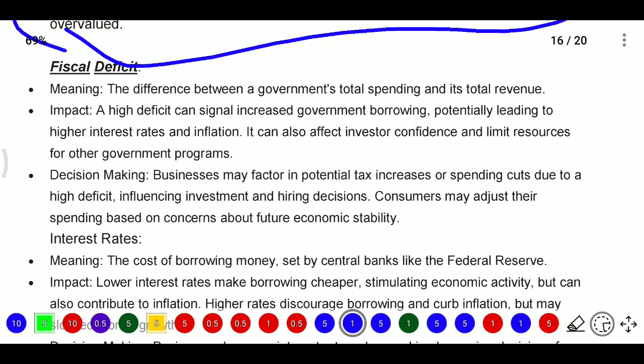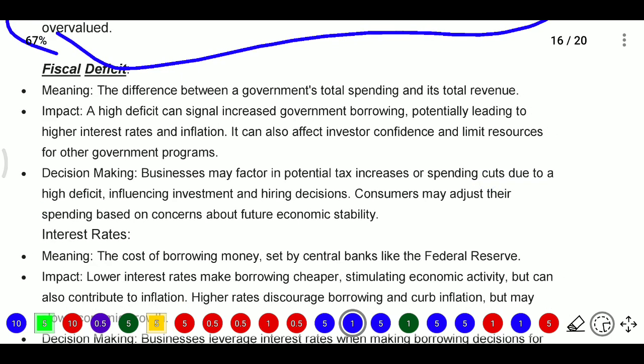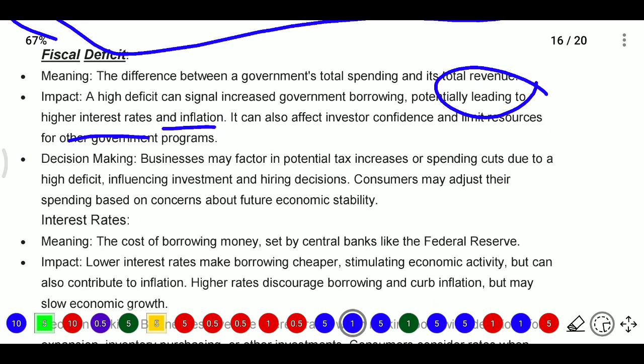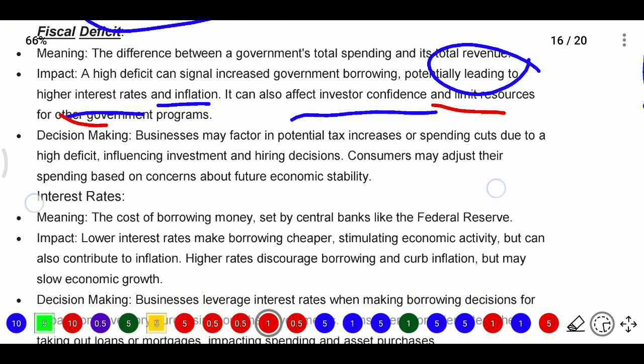Whatever the government is getting from the public and whatever the government is spending for the public, if the spending is more than the getting, then it becomes the fiscal deficit. The impact of a higher deficit signals increasing government borrowing. When we are spending more, we need more. So when we need more, we borrow more. When we are borrowing more, we need to pay more, that is interest, potentially leading to higher interest rates, and it will go toward inflation. It also affects investors' confidence and limits resources for other government programs.